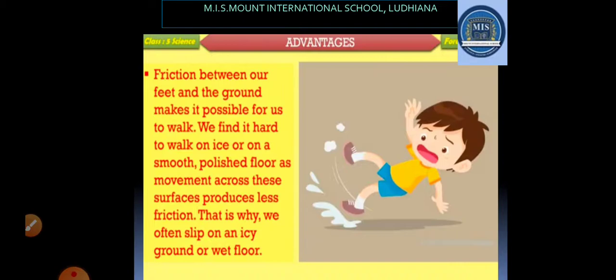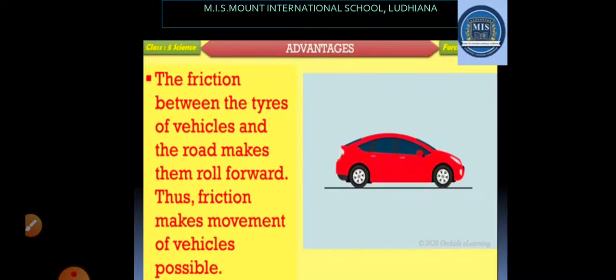If there is water on the surface, then what will happen? That water will reduce the friction and thus we may fall. The friction between the tires of the vehicle and the road makes the vehicle move on the road.